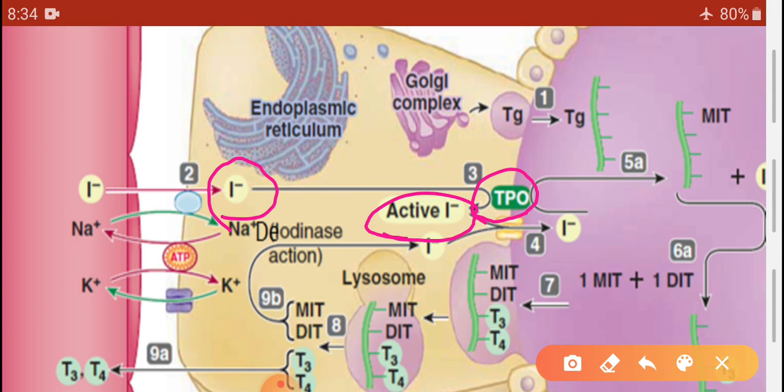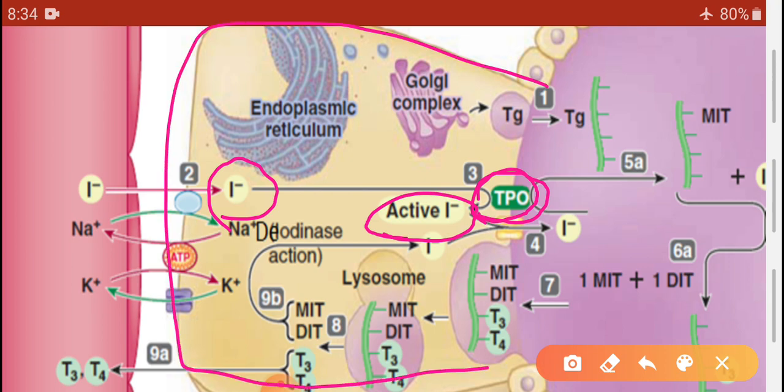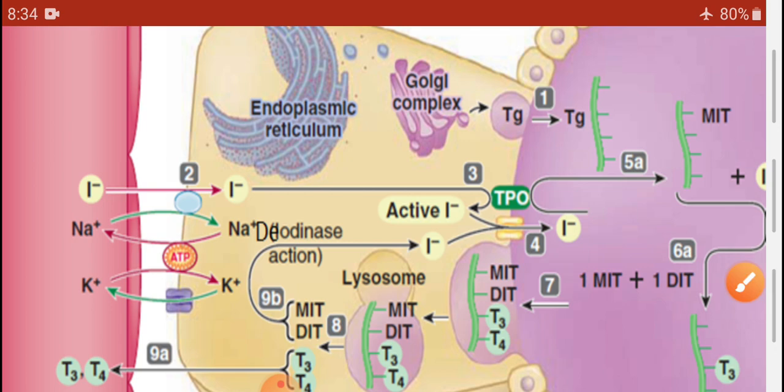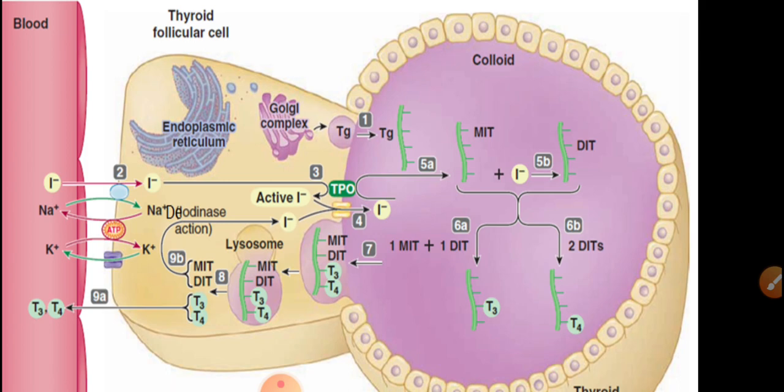Thyroid peroxidase is the enzyme which is present in the follicular cells, and it converts iodide into iodine. That means the third stage is oxidation of iodide.